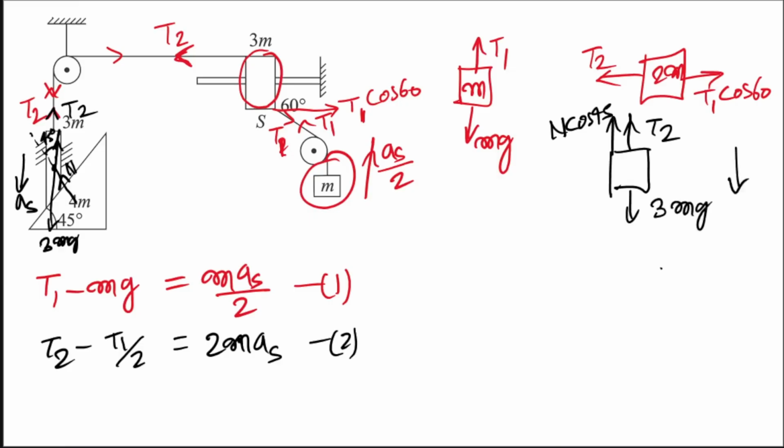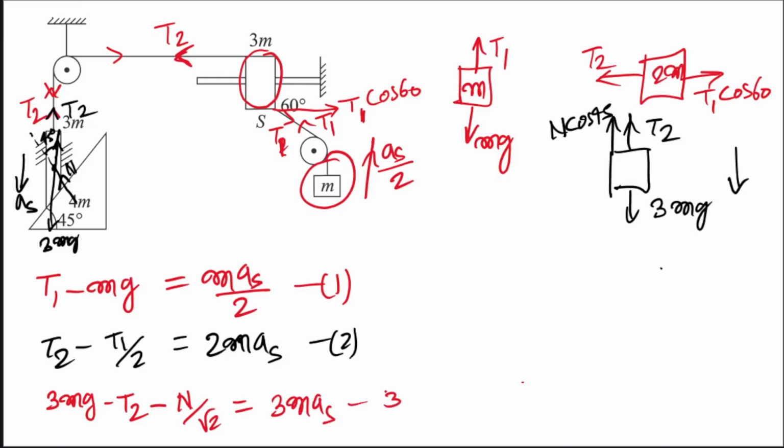So it is going down with acceleration how much? as. So net downward force has to be greater than upward. यहाँ पे अगर आप equation लिखते हो, what you will be writing? 3 mg minus T2, sorry, एक और force लिखना है ना? Let us write that. So that is minus n cos 45, n by root 2, equal to how much? Equal to that is, yeah, 3 m as.